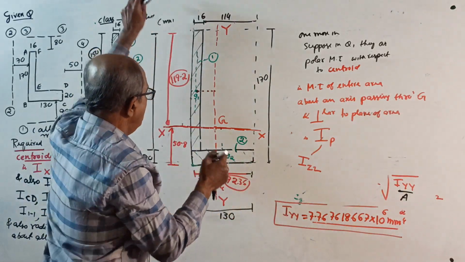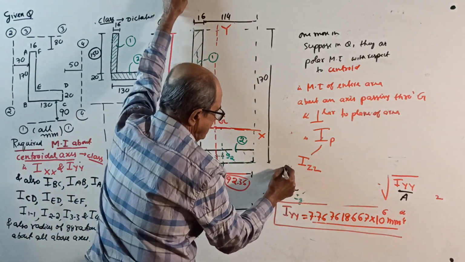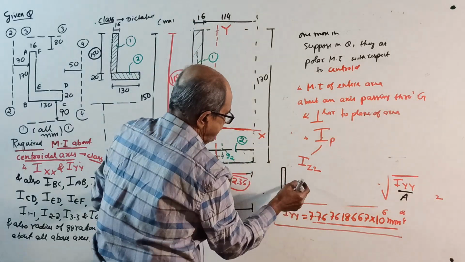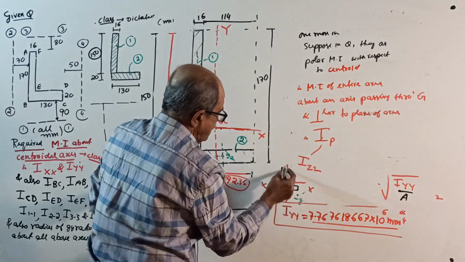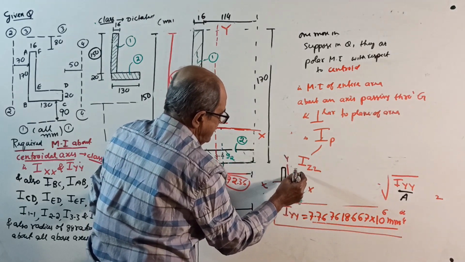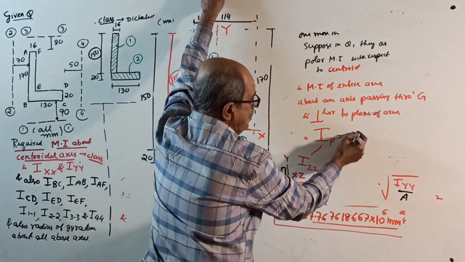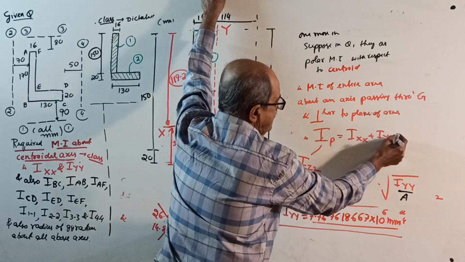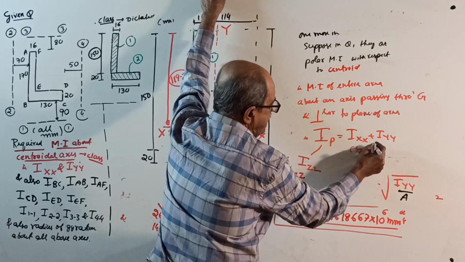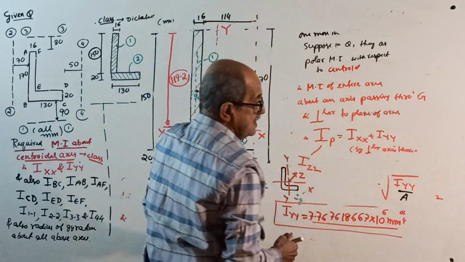I cannot show it here. If you want, draw a line here. See? XX, YY, Z. Then IP, IZ equal to I about XX plus I about YY, by perpendicular axis theorem.